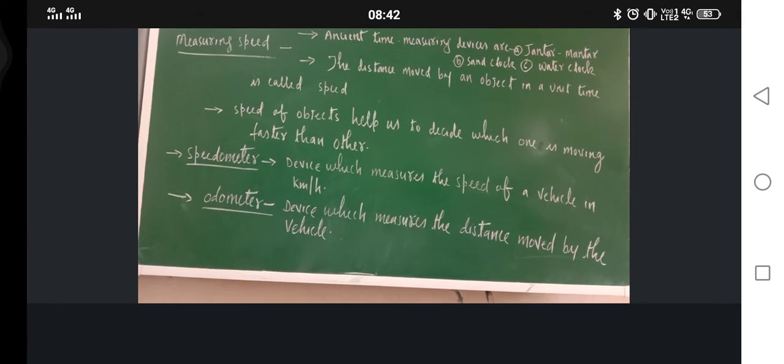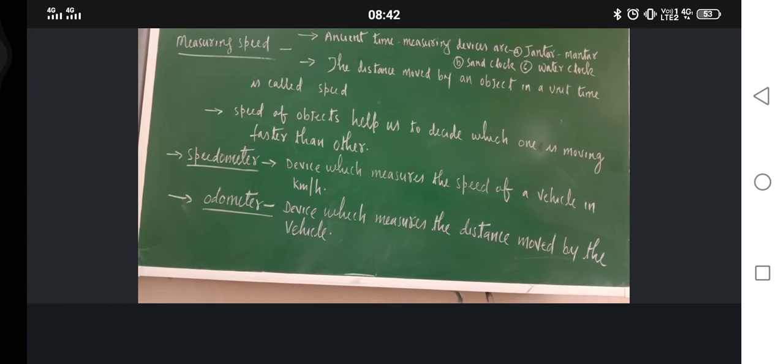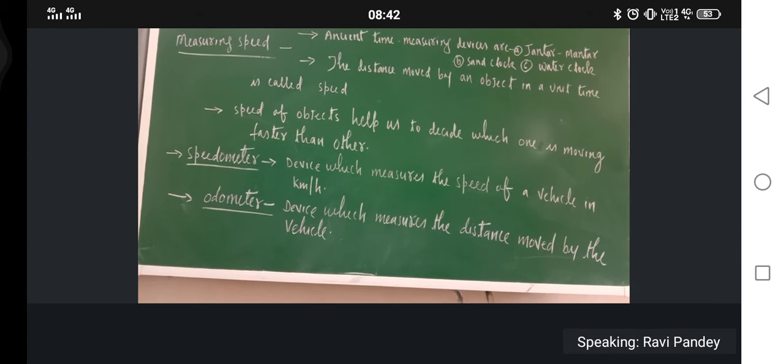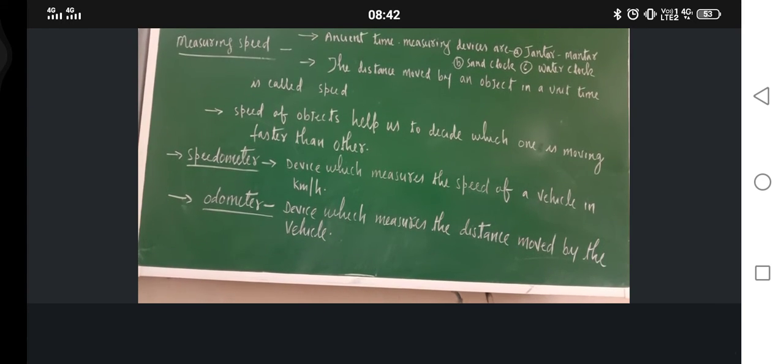So in ancient time, what was there? There were certain time measuring devices. Like at Delhi, there is one Jantar Mantar place. There was one king who had a scientific approach, or you can say temperament.